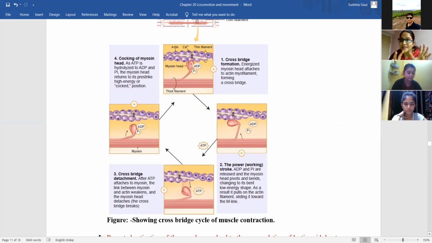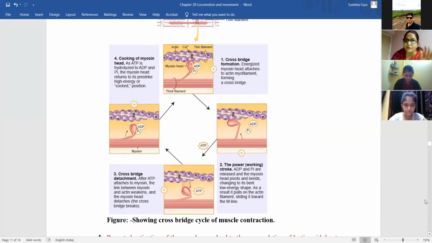Okay, so it will release the calcium and the channels will be present on the T tubule that will receive the calcium. Okay? Because of that, the calcium concentration will be increased in the inner side of the muscle fiber, and that is responsible for the contraction of the muscle, because it will help the myosin, or it will create a space on the actin so that myosin can come and bind to it for the contraction process.